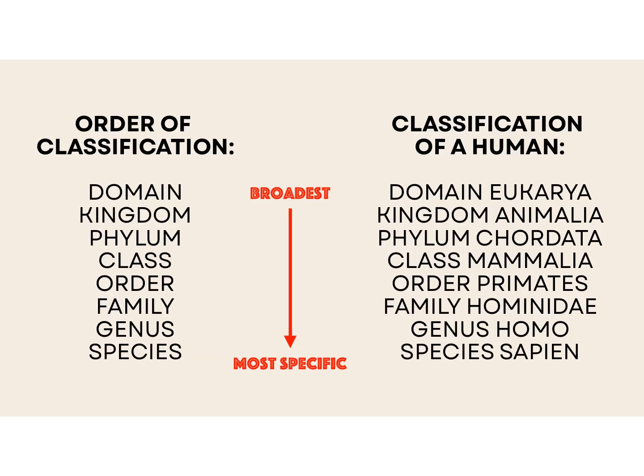Now we can look at the order of classification. When we talk about classifying organisms, we start with some very broad categories. And this one is known as domain, which is the broadest of these categories. There are actually only 3 domains, and we'll talk about these a little bit later. Those domains are divided up into groups called kingdoms, and then those kingdoms are divided up into groups called phyla, or singular, phylum.